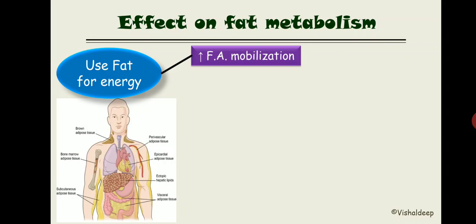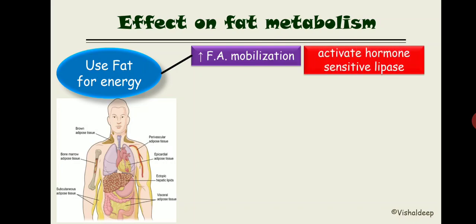The counter regulatory hormones are the glucocorticoid, glucagon, the catecholamines, and growth hormone. So growth hormone is one of the members of the counter regulatory hormones. So growth hormone increases fatty acid mobilization by activating the hormone sensitive lipase.